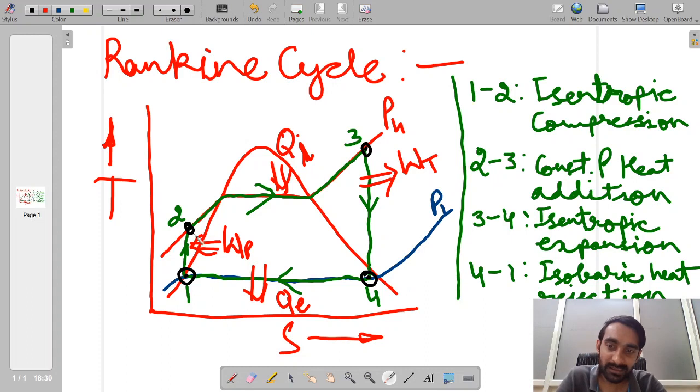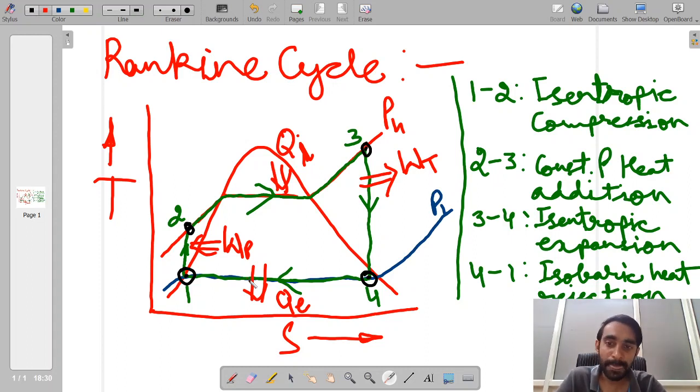Also, this cycle operates in a continuous manner. It means continuously a certain amount of working medium is being added to the boiler and a certain amount of medium is coming out of the boiler. This process is also continuous inside the turbine, and similarly it applies to the condenser and pump.